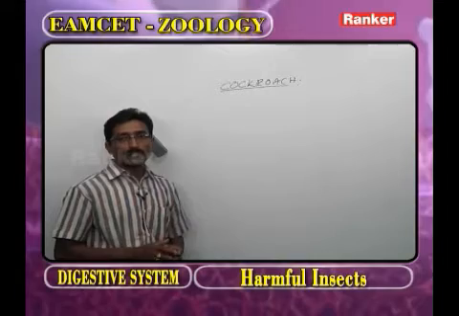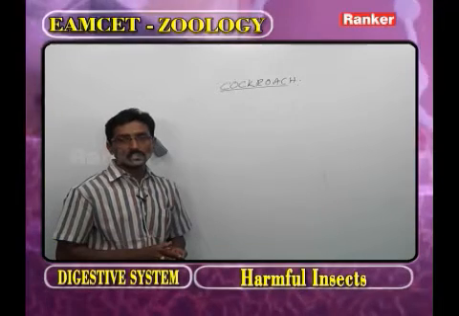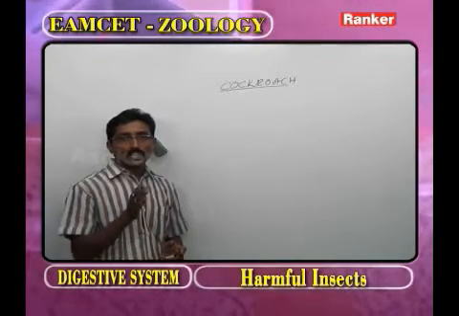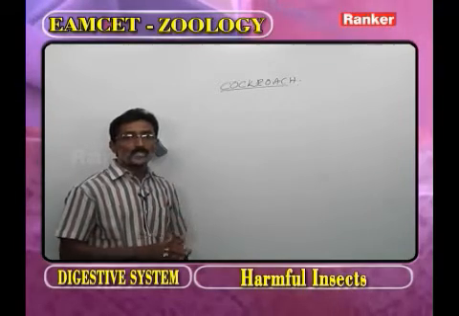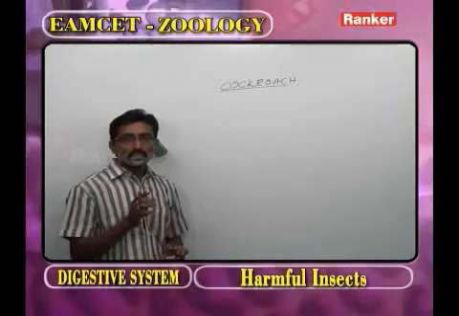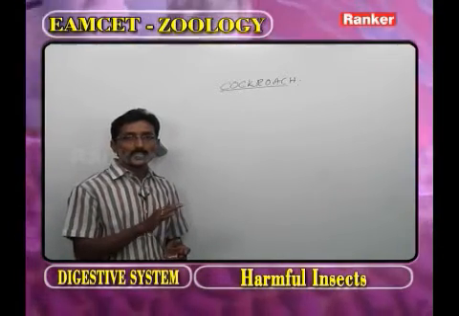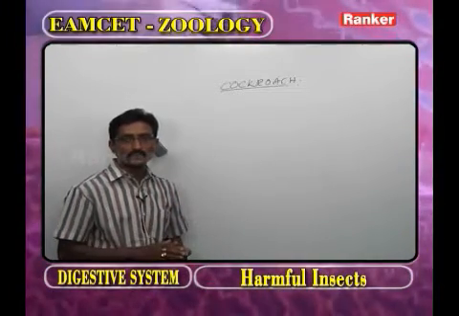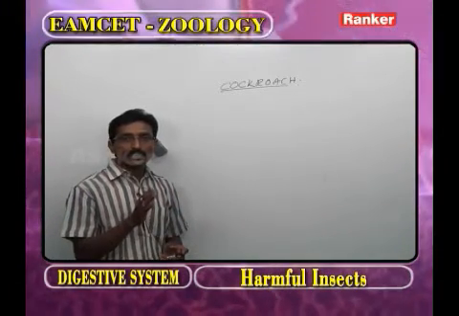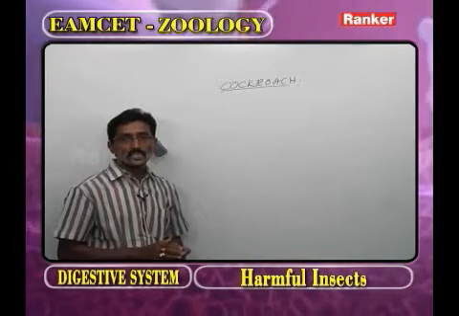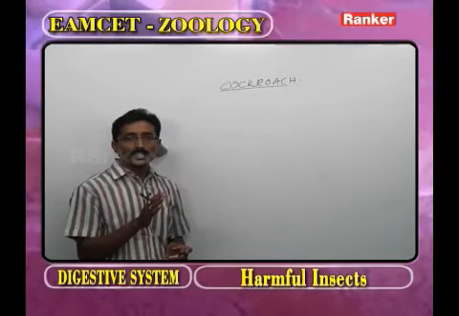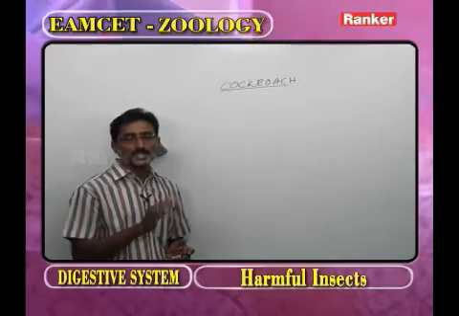Now as we observe the digestive system of cockroach, the alimentary canal and digestive glands are present. If the alimentary canal and digestive glands are present, that is called a complete digestive system. In the cockroach, the alimentary canal here and there is coiled.